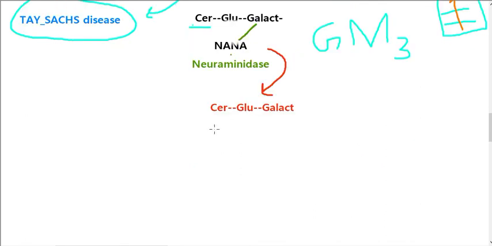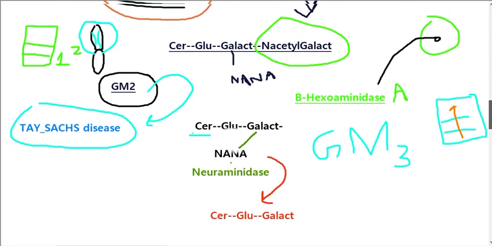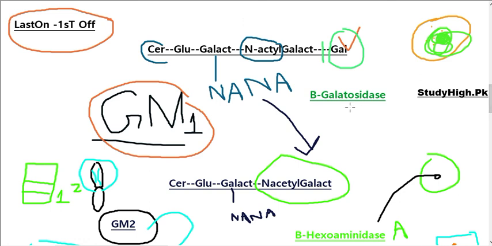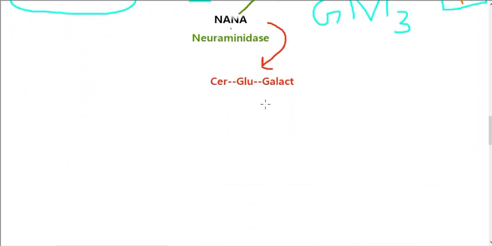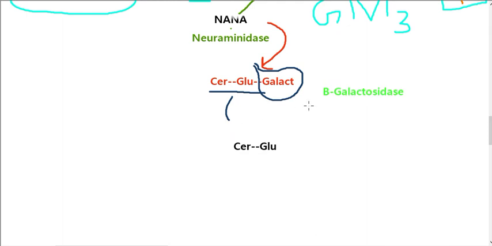For its further breakdown, we need again another enzyme that can remove galactose. If you remember my previous discussion, you must know which enzyme can remove galactose. Beta galactosidase can remove galactose from these gangliosides or from these glycosphingolipids. So again we need beta galactosidase to cause a further breakdown of this compound. After removal of galactose by using beta galactosidase, ceramide and glucose will be left behind.